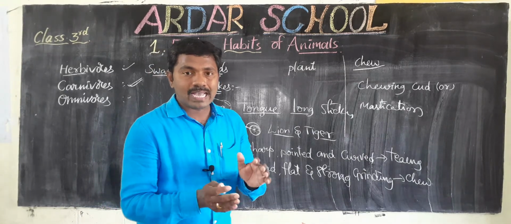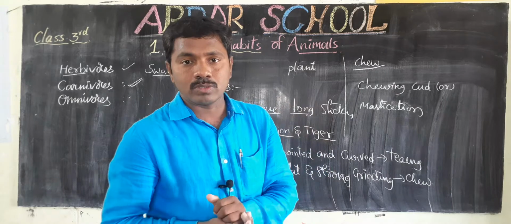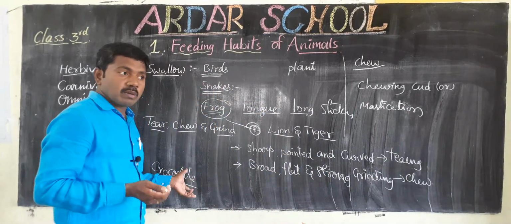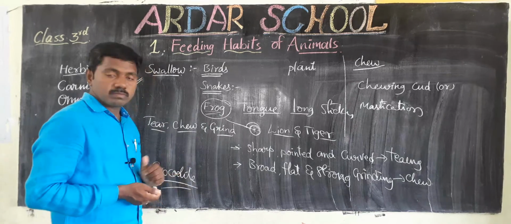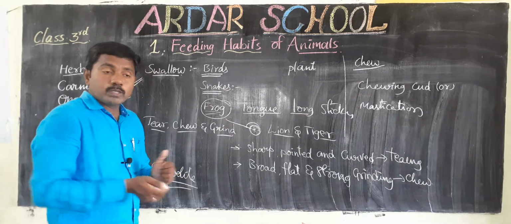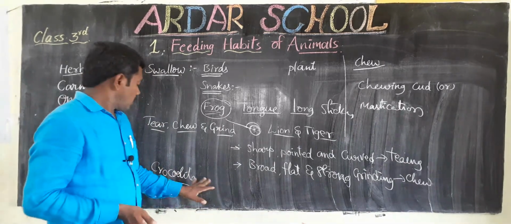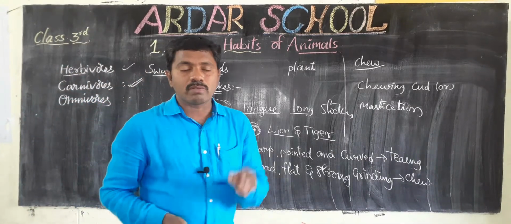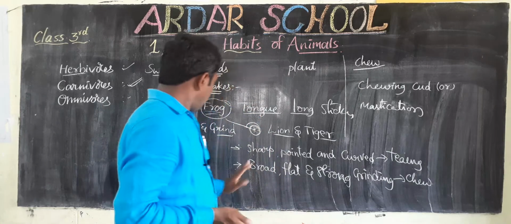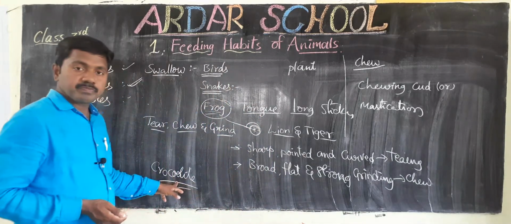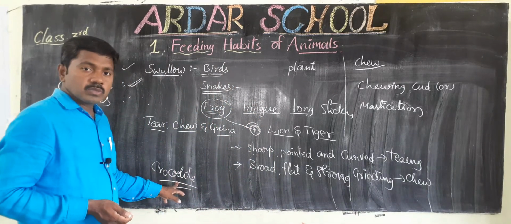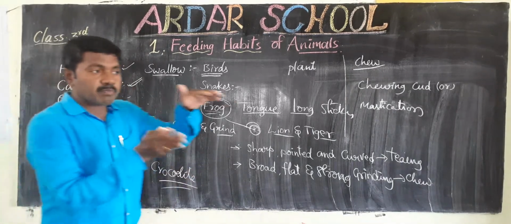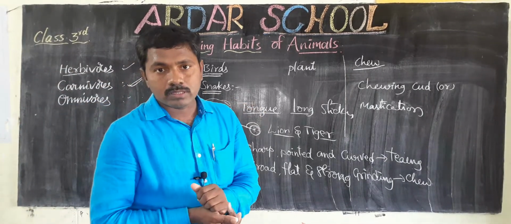So it can snap and catch those animals. Sometimes these crocodiles catch animals bigger than themselves. How is it possible? Here their jaws and teeth are very helpful to them. Okay children, so jaws and teeth are very helpful to snap the other animals.